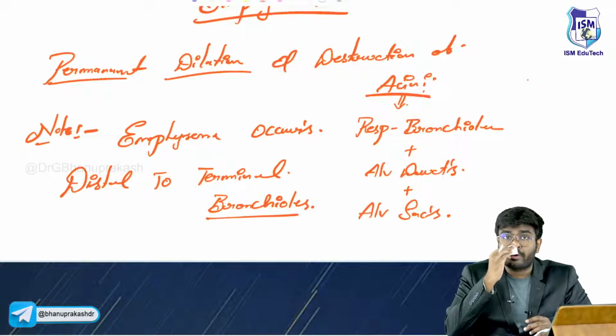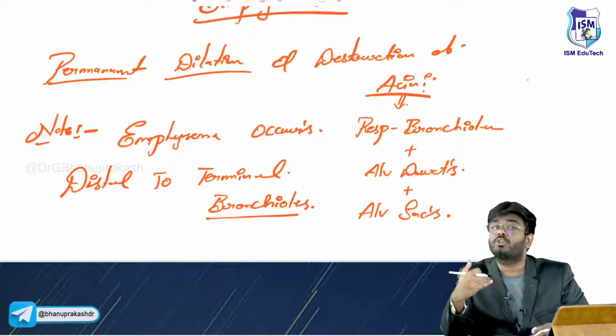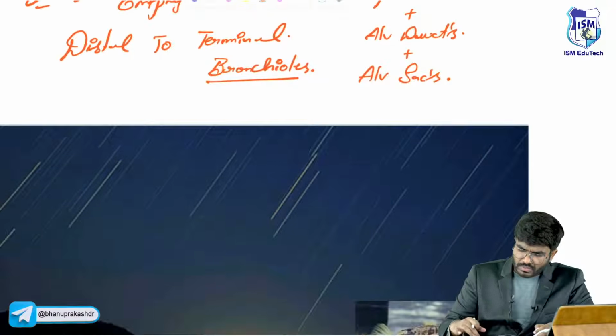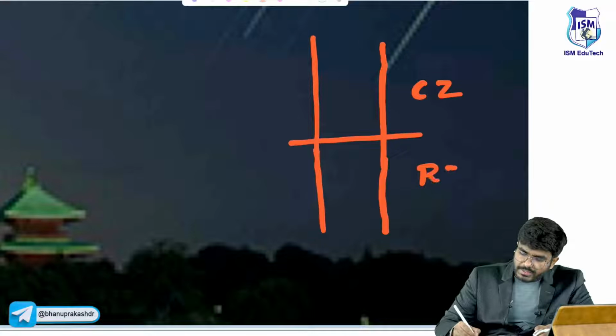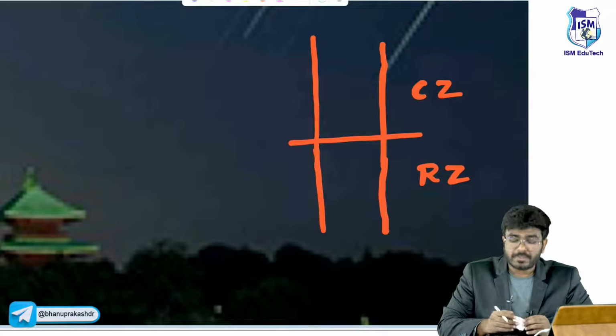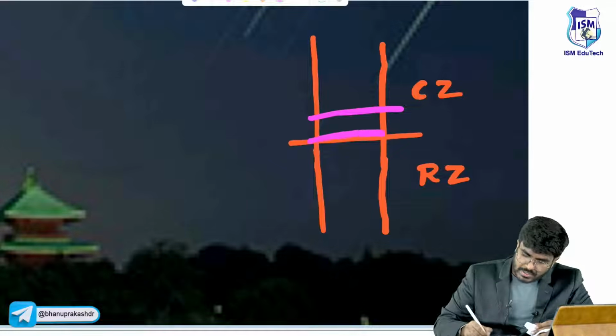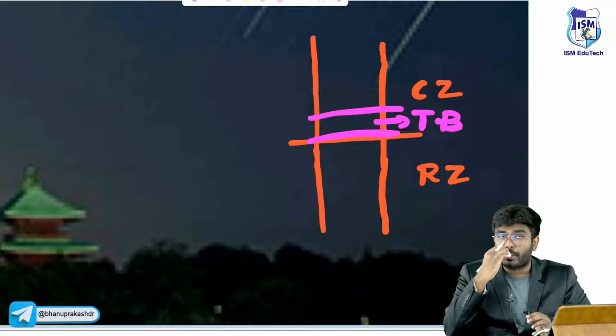Now some students will have a doubt, sir, what exactly are these terminal bronchioles? Why are you saying emphysema occurs distal to terminal bronchioles? Because for this, you need to have a basic understanding. Look here, imagine this is the respiratory tract, sir. Now this respiratory tract is divided into two parts: conducting zone and respiratory zone. In the conducting zone, do you know what is the last part? The last part in the conducting zone is called the terminal bronchiole.